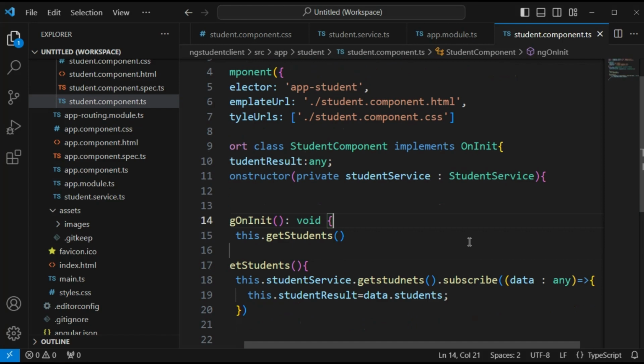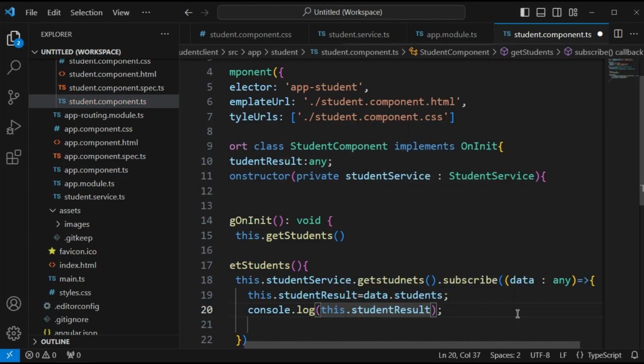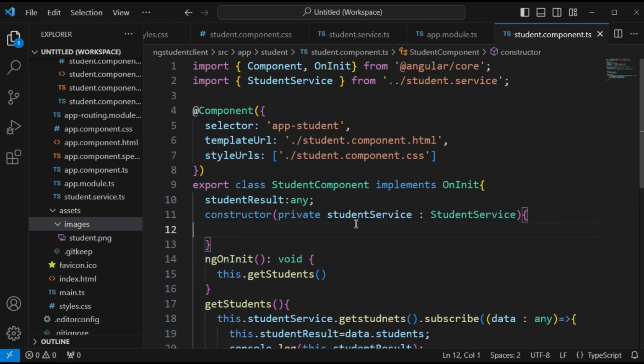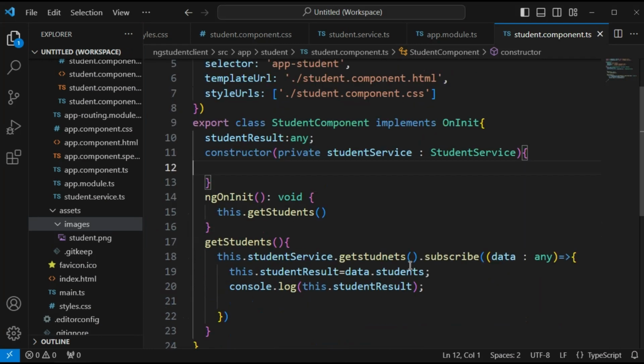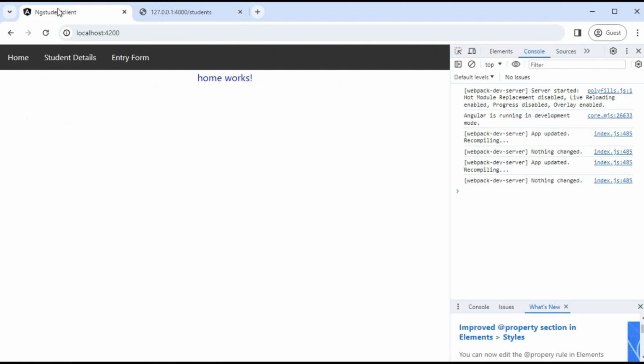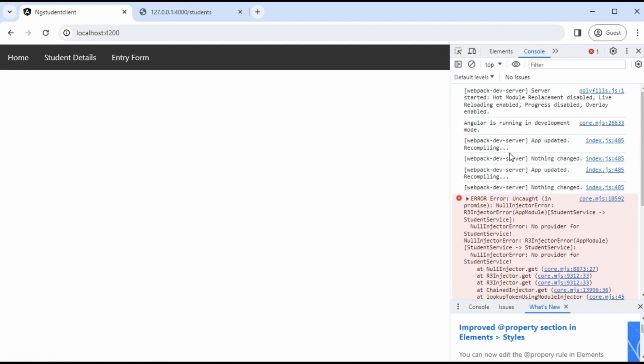Now save the changes, and I am going to log this studentResult, save it. Now save the changes, go to the browser. Inside that, if we click student details, here we are getting some errors, that is a null injector error.